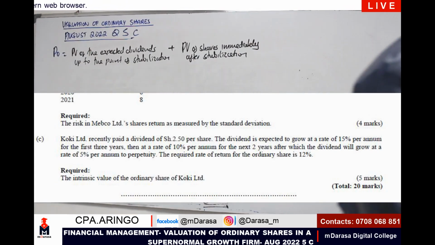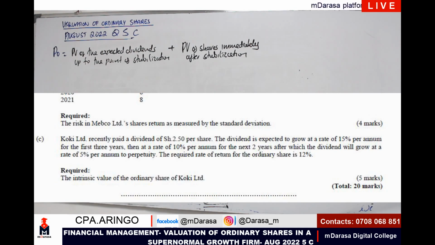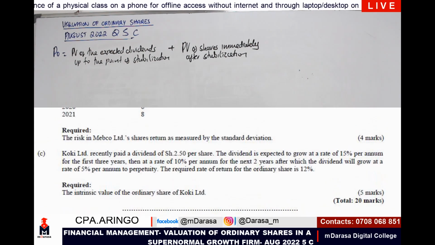So these are what you're told: Koki Limited recently paid a dividend of 2.50 per share. The dividend is expected to grow at the rate of 15% per annum for the first 3 years, then at the rate of 10% per annum for the next 2 years, after which the dividends will grow at a rate of 5% per annum to perpetuity. Perpetuity is the period that you don't know. The required rate of return for the ordinary share is 12%. The examiner wants us to determine the intrinsic value of the ordinary share of Koki Limited.